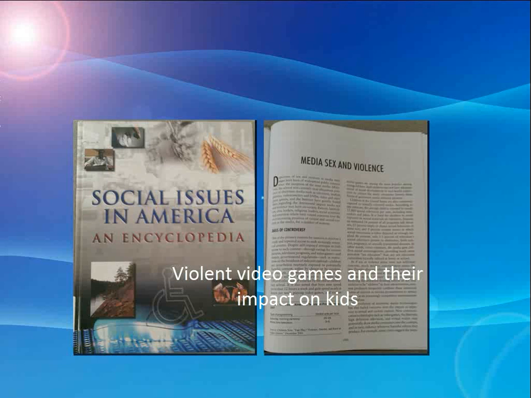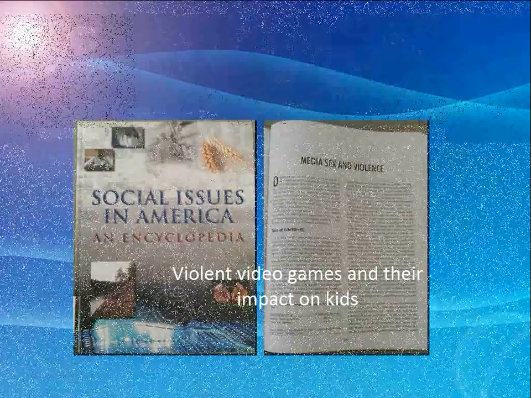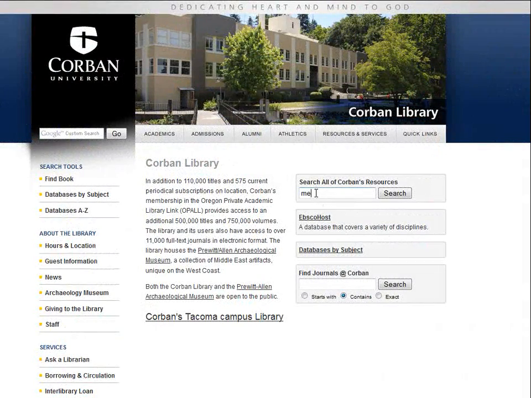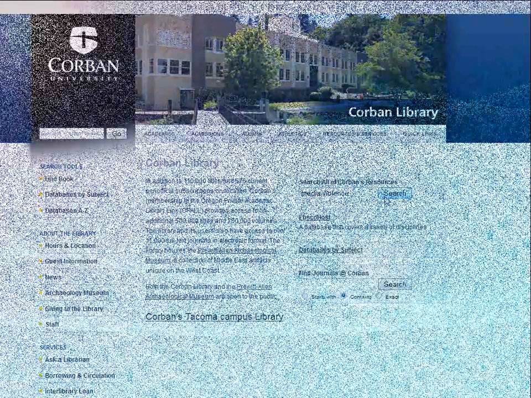Even though I have a more specific topic, and I know after looking at the article that there are articles and books written about them, it might be helpful to see what is available at Corbin University's library. Two key words for my topic are media and violence. Try to find a key word or two from your topic to do a search. As a general rule, try not to use phrases for your searches or multiple keywords.